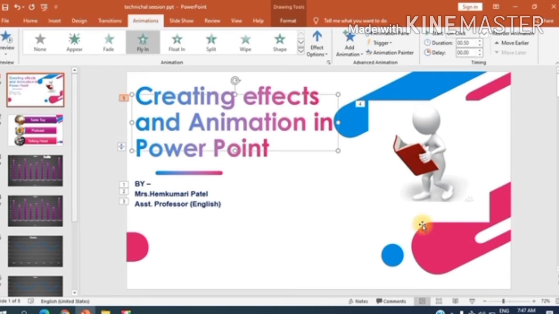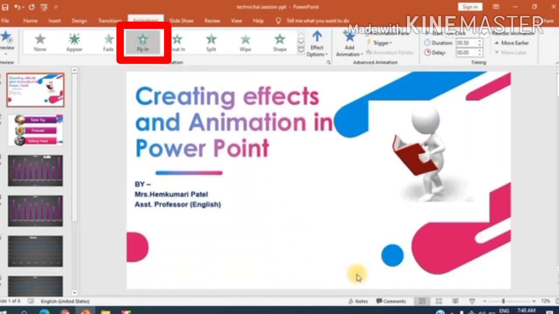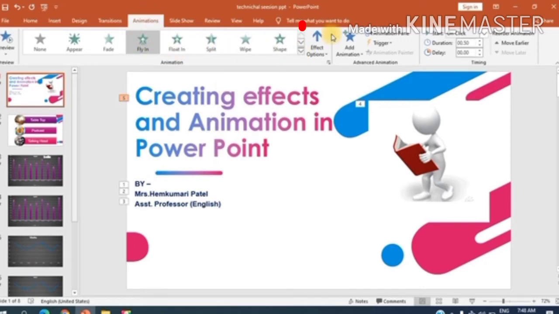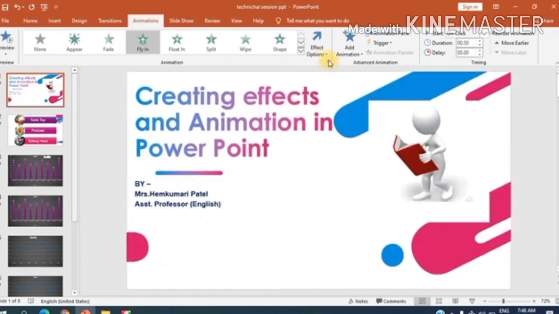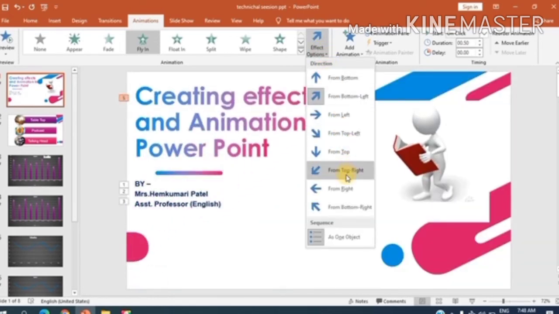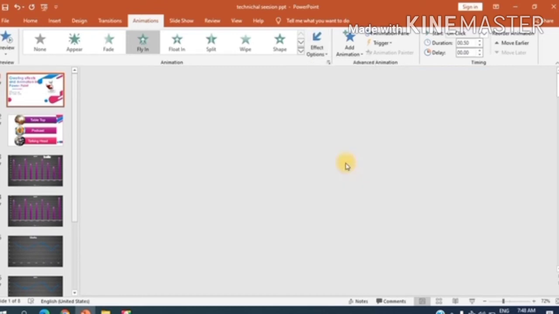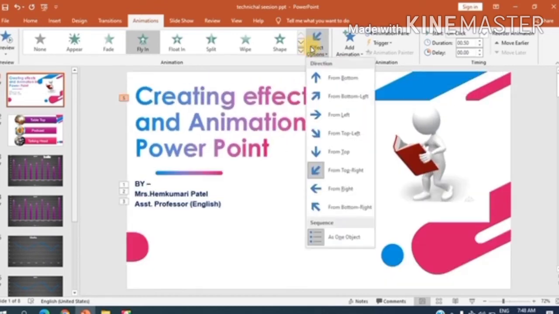See, here fly in has been applied, that's why it's showing that one, okay? And now whenever we click on one option, just like in transitions, we can go to the effect options again, and here also in the same way we get many variations. Let's see, from top right. Yes, it is showing from top right and then from bottom right.